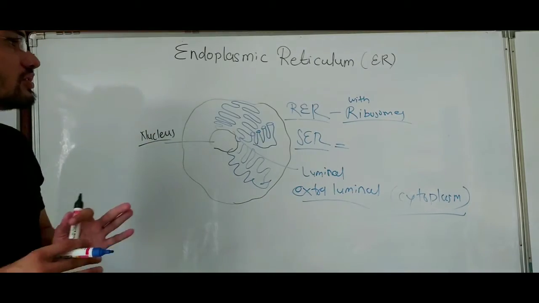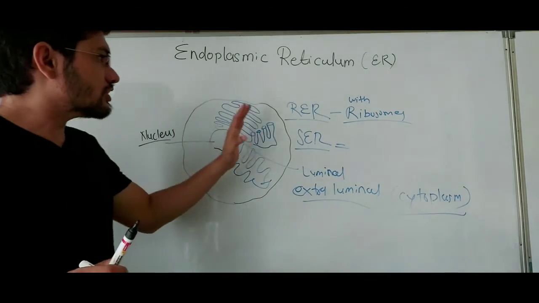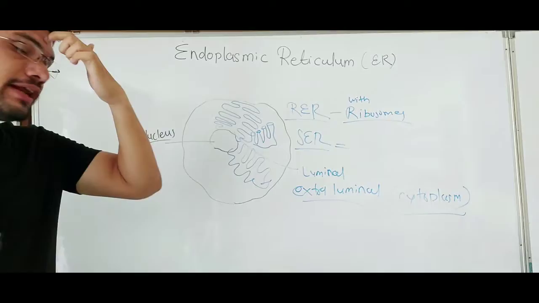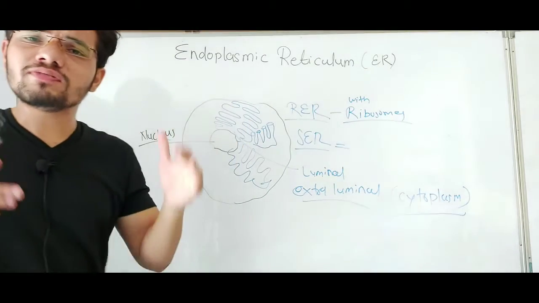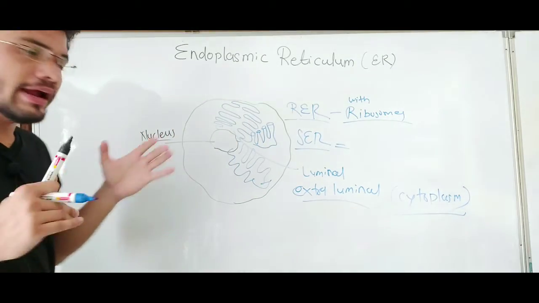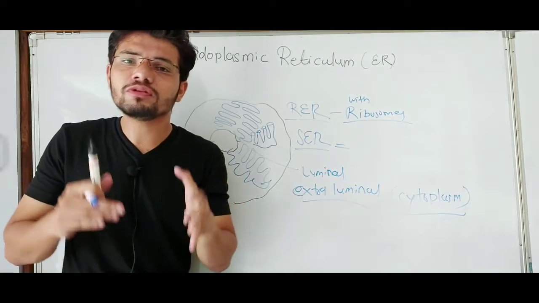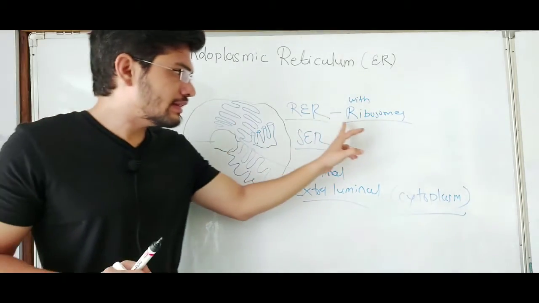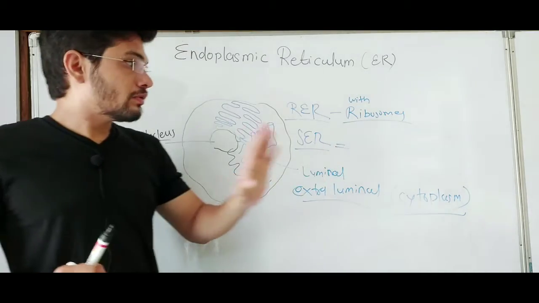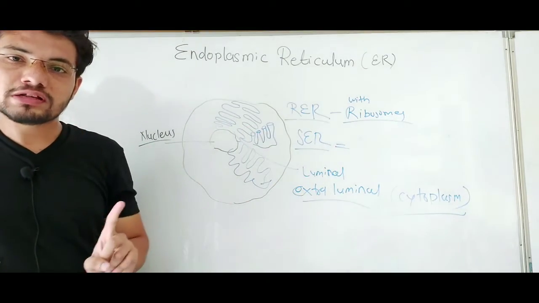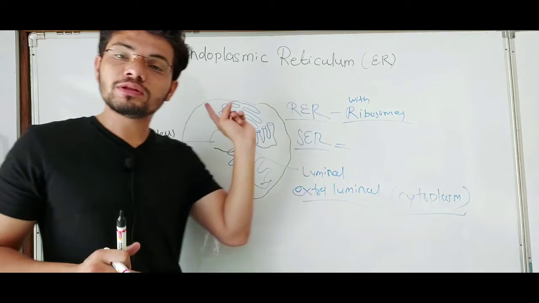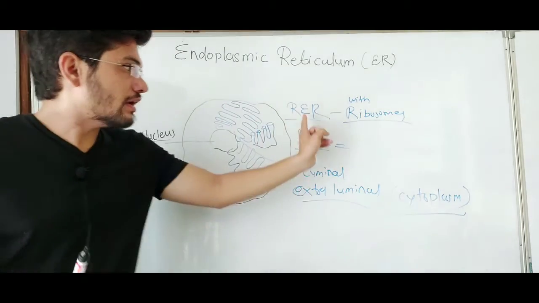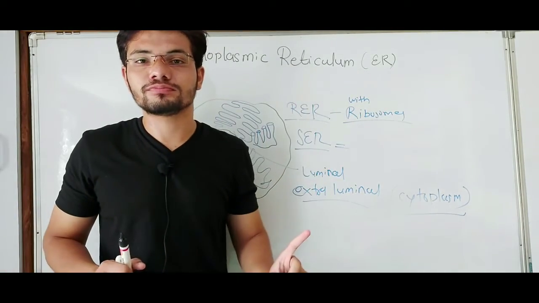This was all about the structure of the endoplasmic reticulum. What is the function of the endoplasmic reticulum? It performs the function of protein synthesis, because it contains ribosomes. But the type that performs protein synthesis is the rough endoplasmic reticulum.